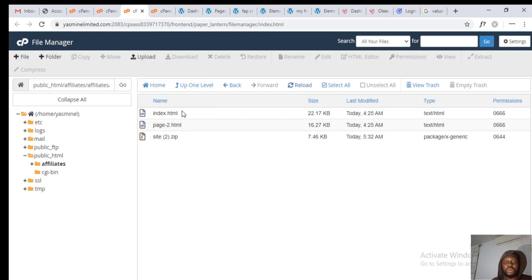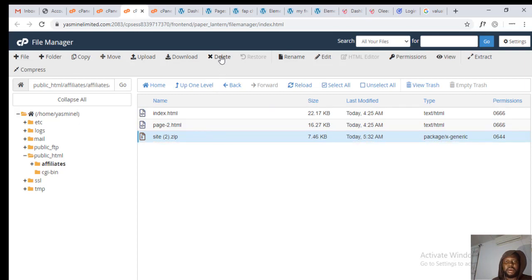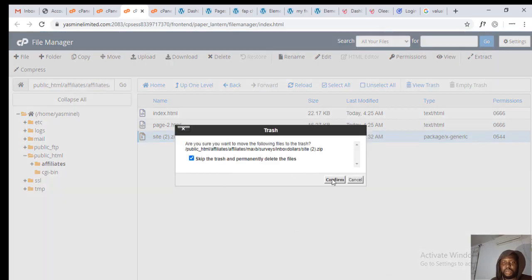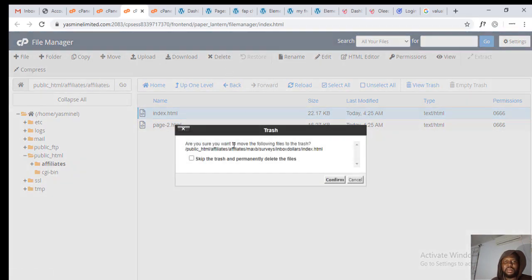So we don't need this file, this is the one we extracted, so we can just simply delete this one here. Okay, and delete them permanently. So we don't need this one too, so we can delete this out of there.